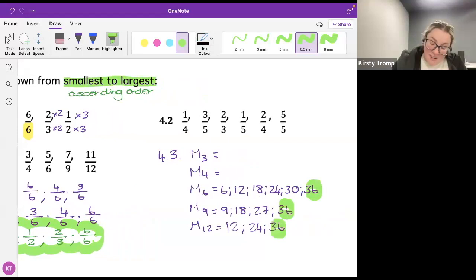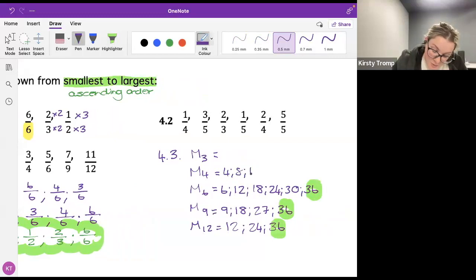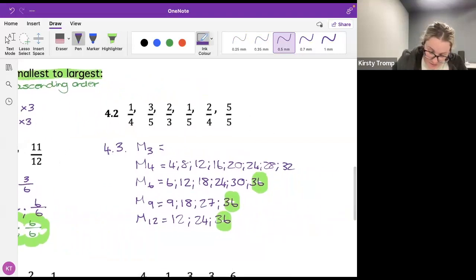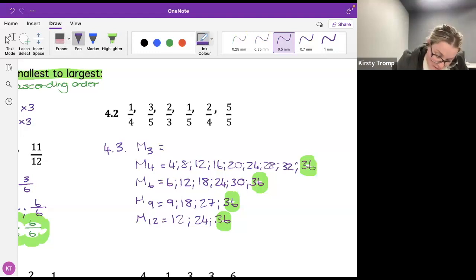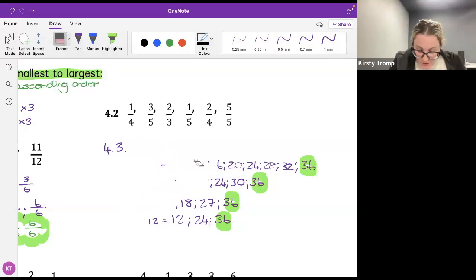Yes. Okay. What about 4? 4, 8, 12, 16, 20, 24, 28, 32. Oh my goodness. And then 36. So there is a pattern, hey? And what do I know about 3? Can 3 go into 36? Definitely. Am I right? Yes. So by the time I've got here, I already know that I've got 36. Do you agree? Okay, so that's one really easy way to do it.